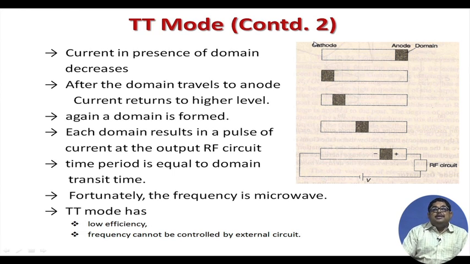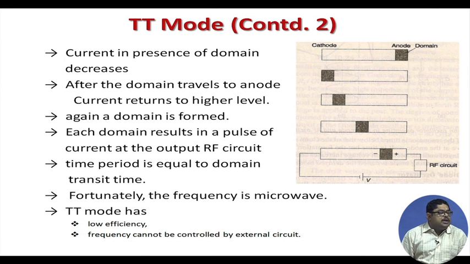We are fortunate that the transit time of the domains in this Gunn diode falls in the microwave region. That means in the microwave frequency, one by that frequency, and this transit time is fortunate. So, that is why we get microwave radiation, a microwave signal, from this Gunn diode.